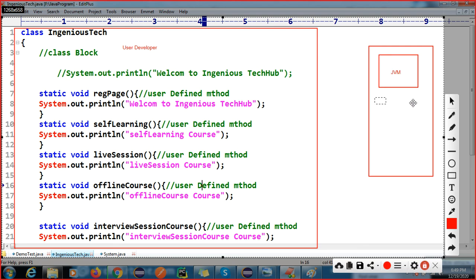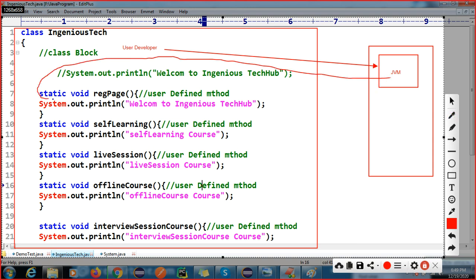The code is developed, but the problem is how to interact with this JVM software. How does this code interact with the JVM? The JVM doesn't know which method you are going to create.